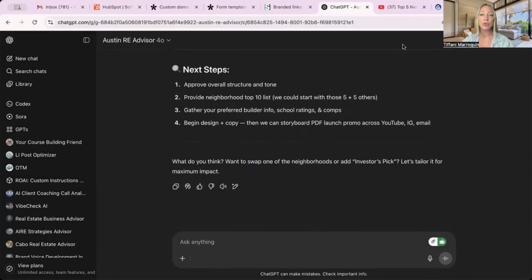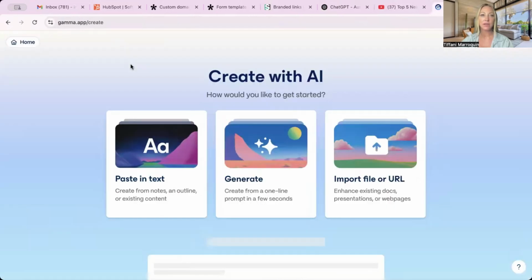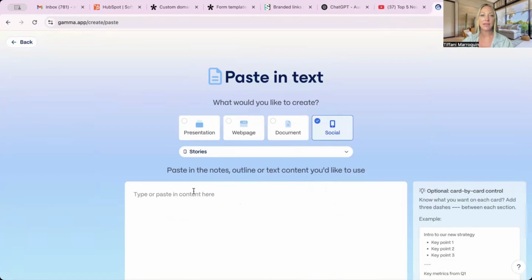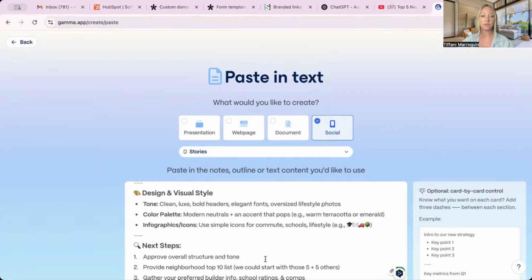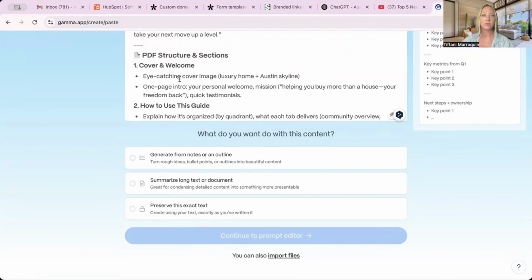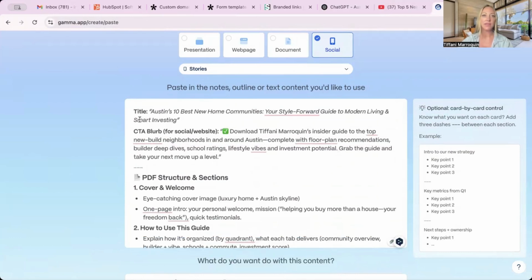The next tool that I really love to use is Gamma.ai. So we're going to go ahead and do create new. I'm going to paste in text, and let's see, we're going to get rid of that and then scroll down to the bottom because we need to get rid of that part as well. So we're going to create this lead magnet. Here's the title of it.